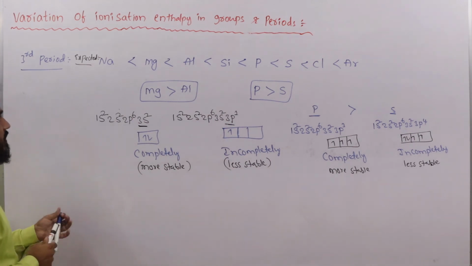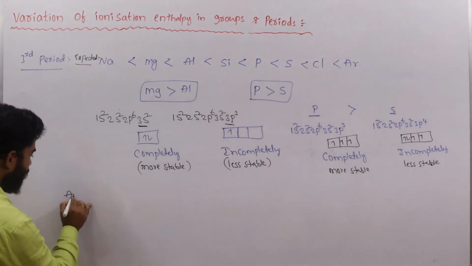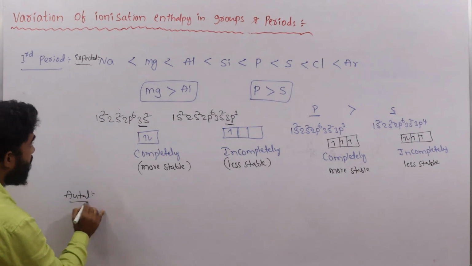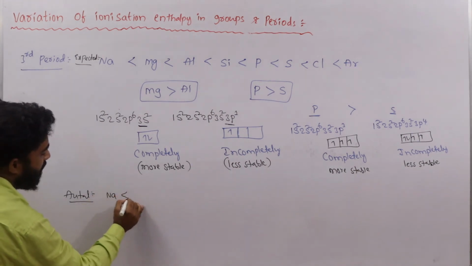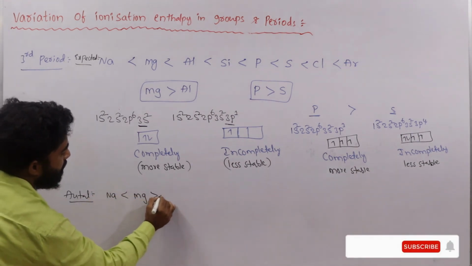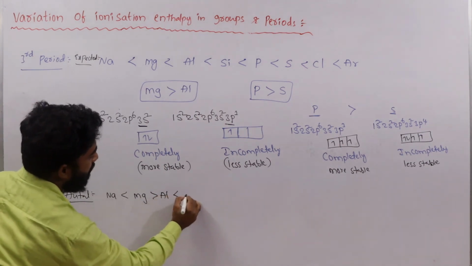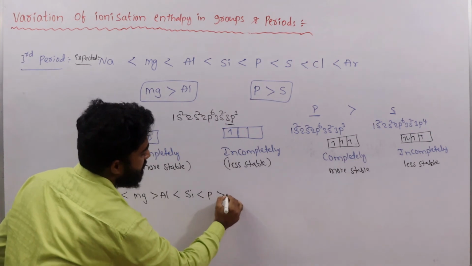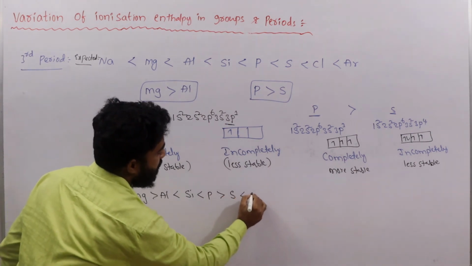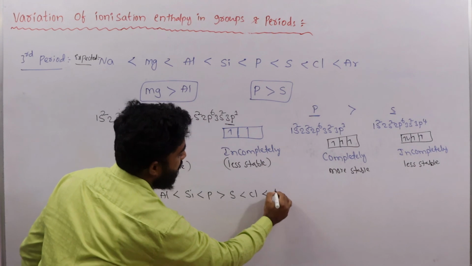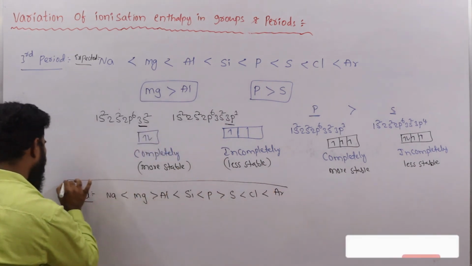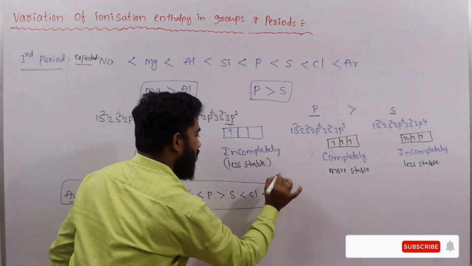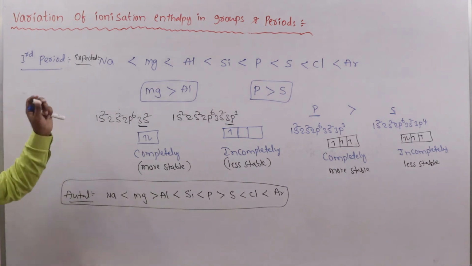Then the correct order is here. The actual order is: sodium is less than magnesium, magnesium is greater than aluminium, aluminium is less than silicon, silicon is less than phosphorus, phosphorus is greater than sulfur, sulfur is less than chlorine, and chlorine is less than argon. This is the actual order of ionization enthalpy in the third period.